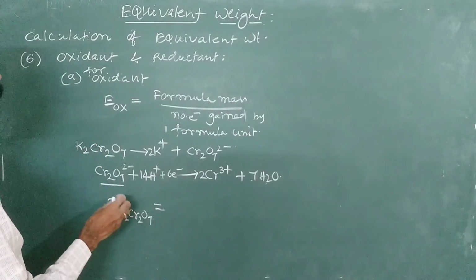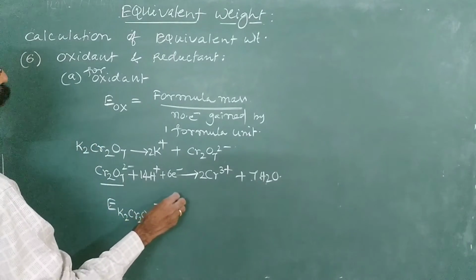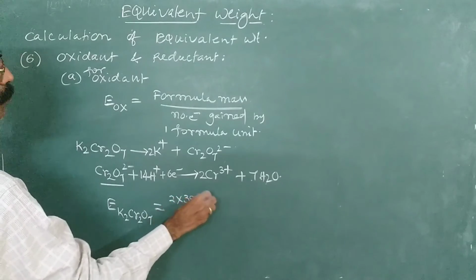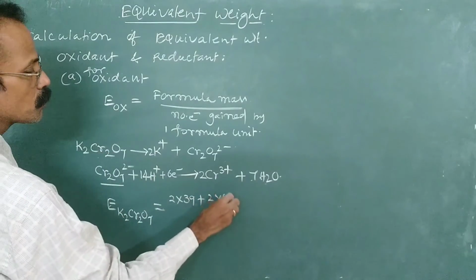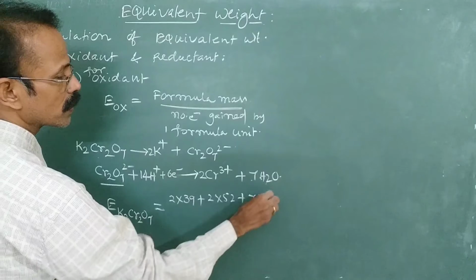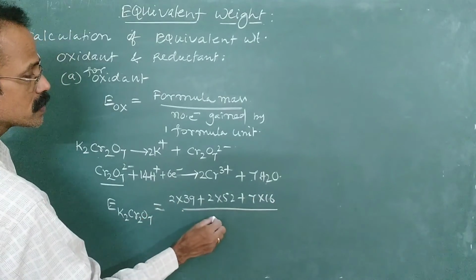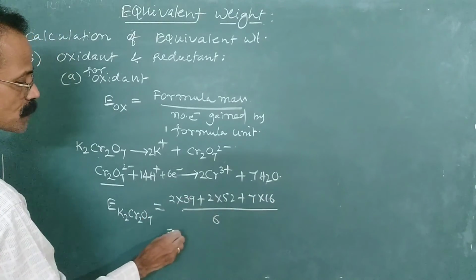So that is equal to (2 × 39 + 2 × 52 + 7 × 16) divided by 6. The number of electrons transferred is 6.